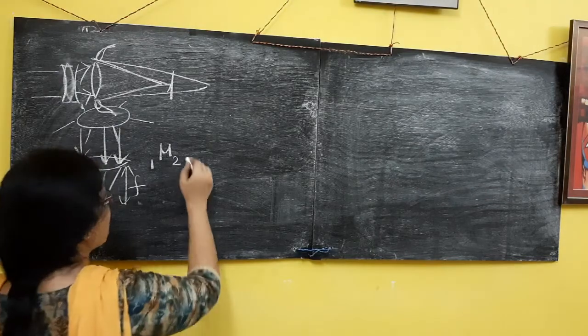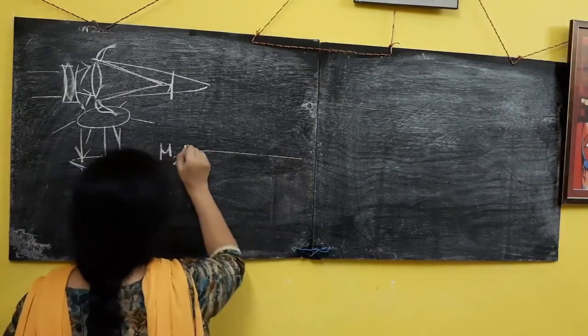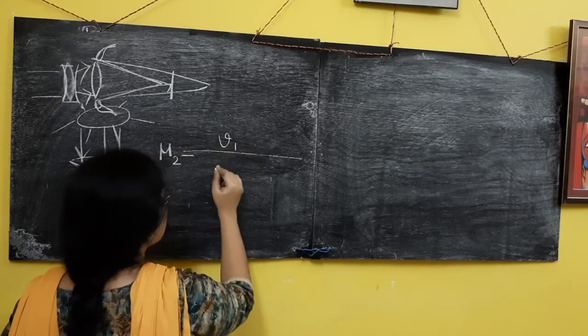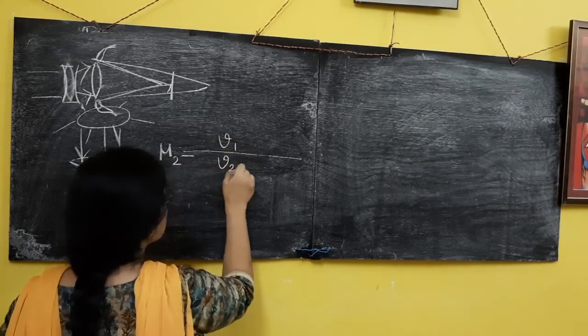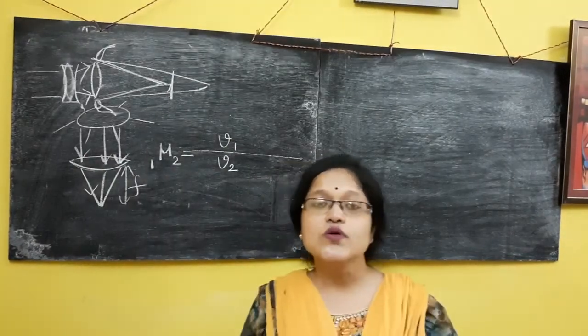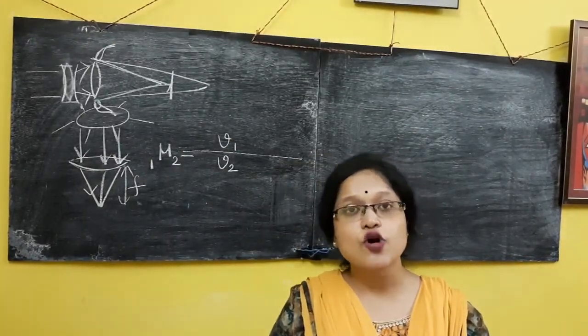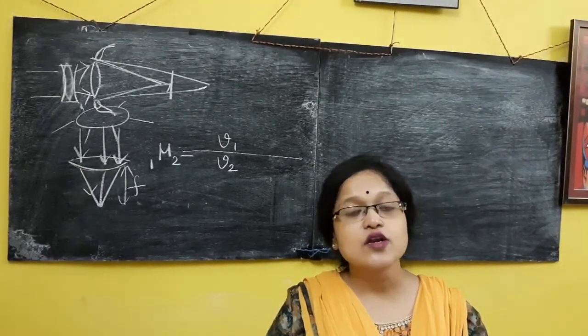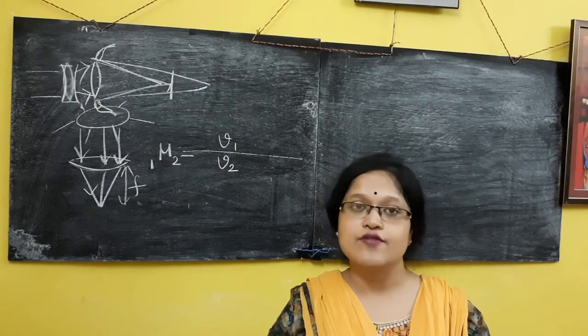What will be the value? It is equal to the speed of light in medium 1, V1, divided by the speed of light in medium 2, V2. This is the relative refractive index. Since we are calculating the refractive index of one medium with respect to another, it is termed the normal or relative refractive index.